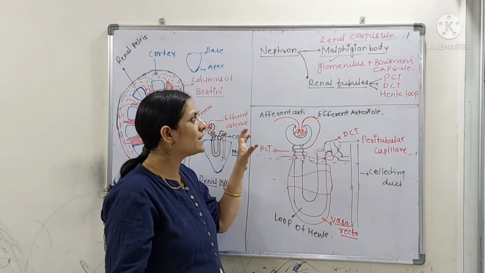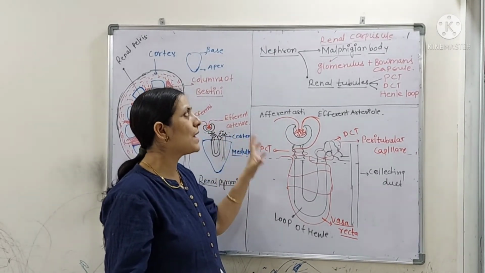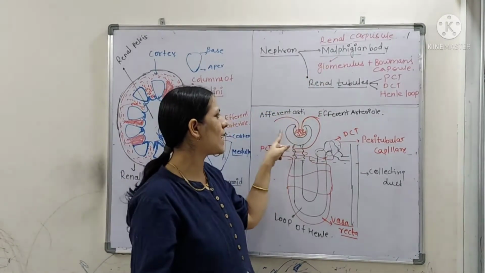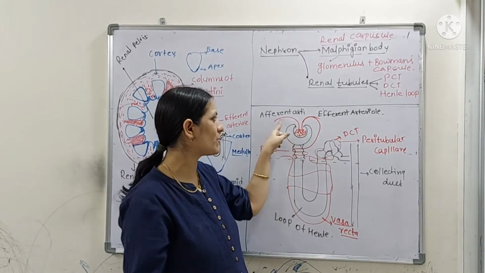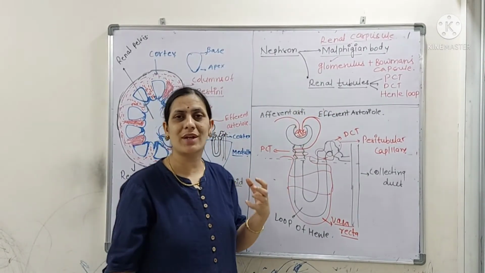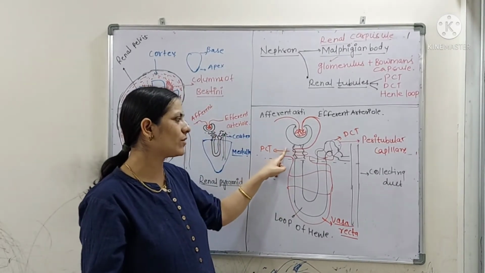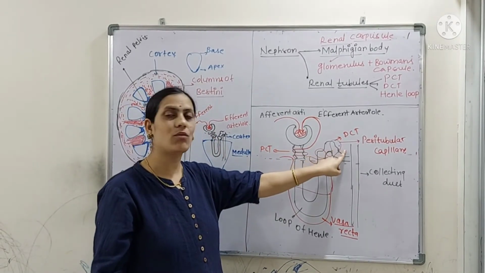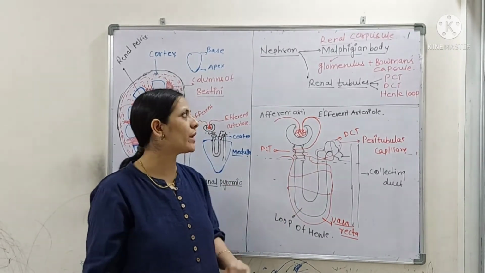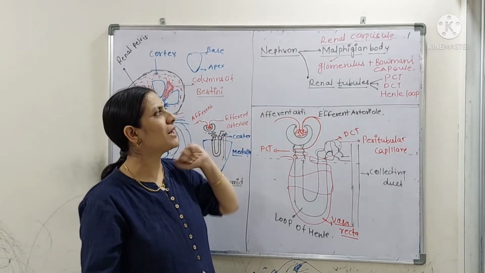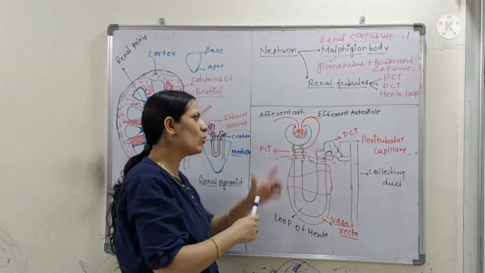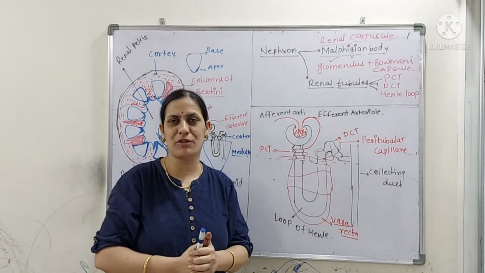So what is this glomerulus? Before that, the nephron has two parts: the Malpighian body, which has the cup-shaped Bowman's capsule and the glomerulus, and the renal tubule, which includes tubular structures like the proximal convoluted tubule, the distal convoluted tubule and the loop of Henle. Let's check the meaning of this Malpighian body. This part, which has the glomerulus and Bowman's capsule, is the Malpighian body.